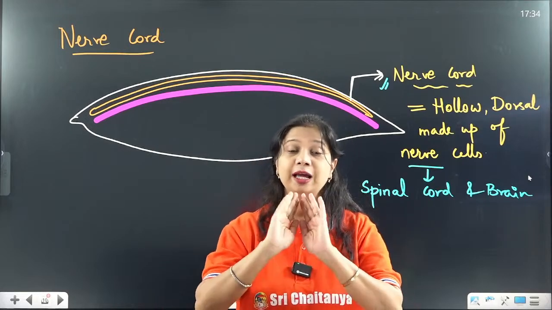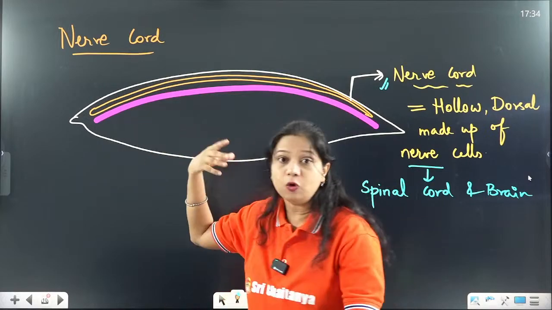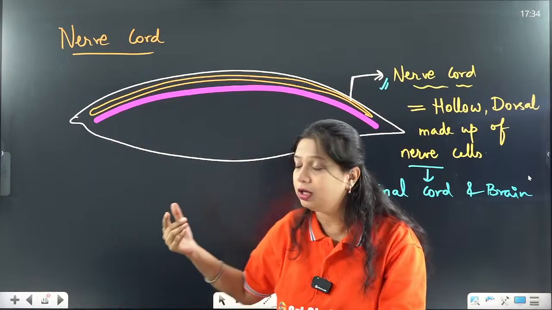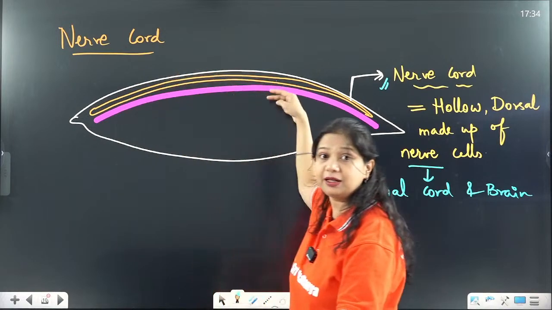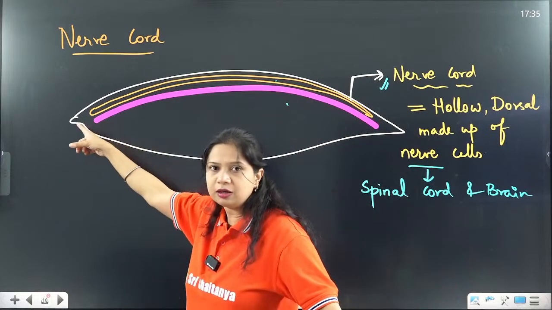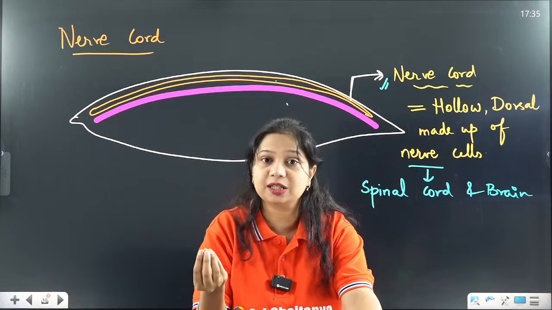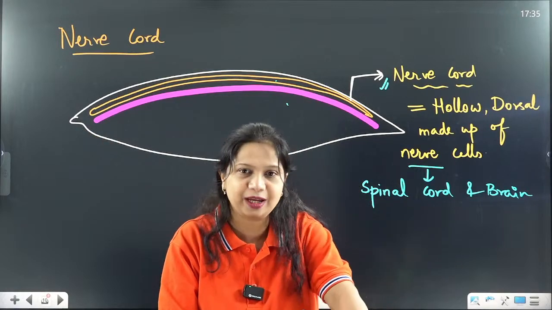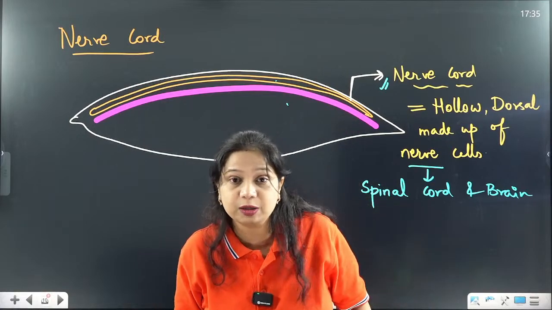The vertebral column will enclose completely the spinal cord, and the anterior part of the spinal cord will swell up and change into the brain. That is how brain and spinal cord are formed in vertebrates.